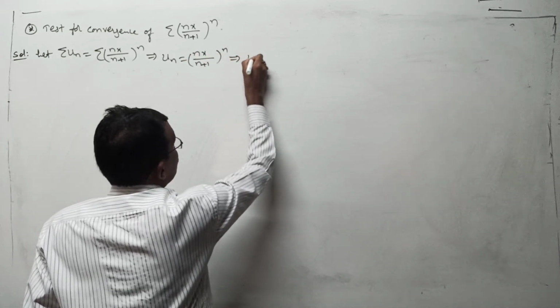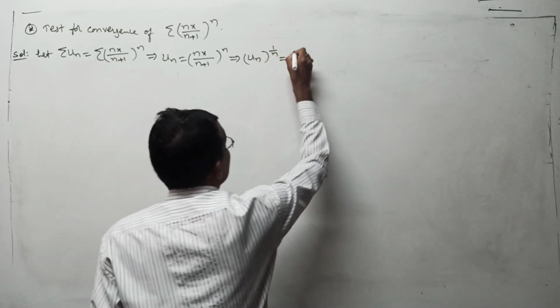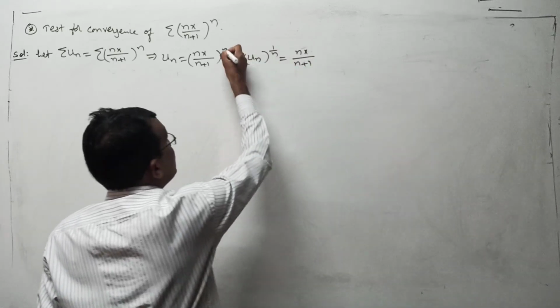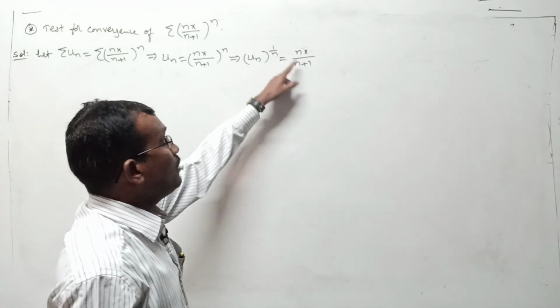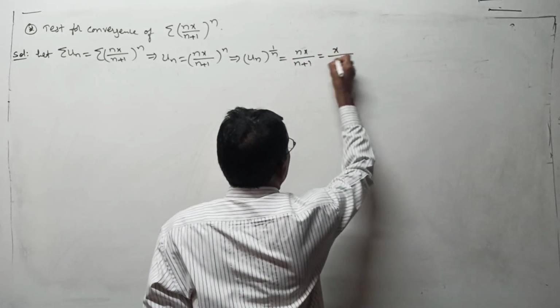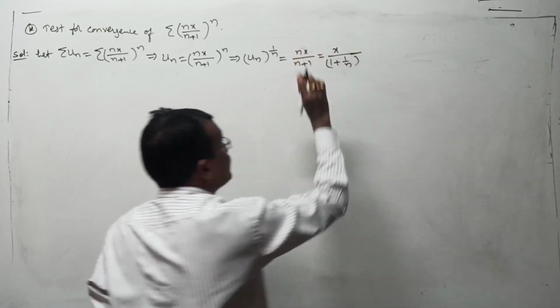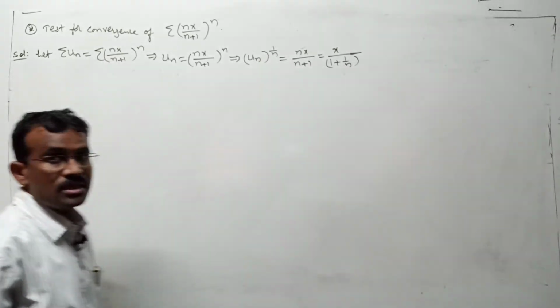Now let us find un whole to the power of 1 by n. It is what? nx by n plus 1, because this power 1 by n gets cancelled. Right? Next I want to take n common in the denominator and cancel with this n. You get directly x by 1 plus 1 by n. Understood or not? In the denominator take n common, numerator n cancelled. You get that. un whole to the power of 1 by n is this.